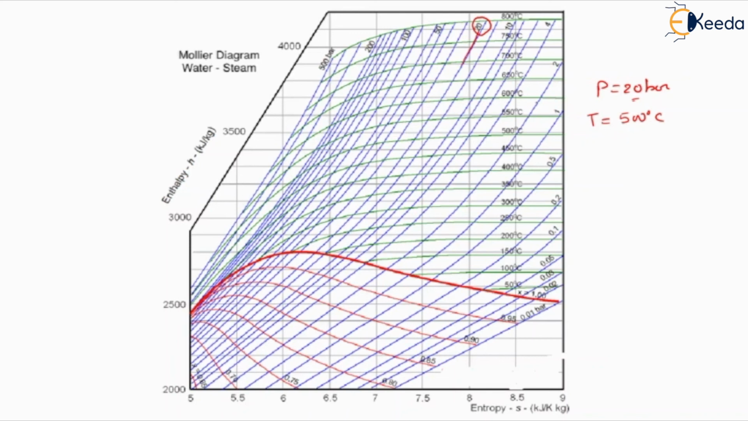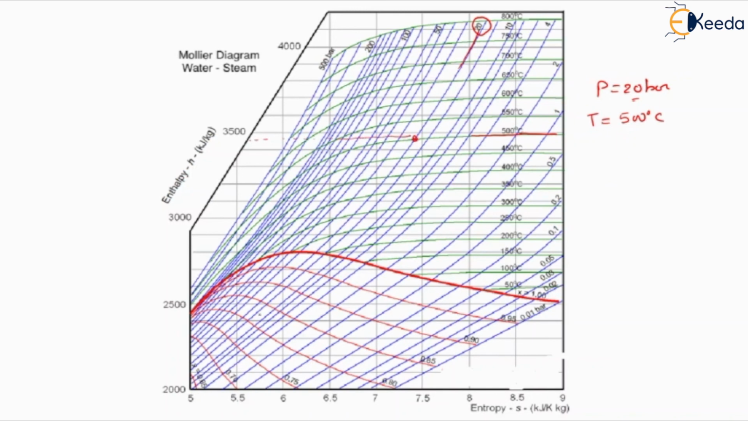Now we have the temperature, 500 degrees centigrade. These green lines are representing the temperature. So here we have the 500 degrees centigrade temperature. Now if we see both the lines, first we need to see the intersection point. So the intersection point we are considering here. At this point we will determine the value of H.